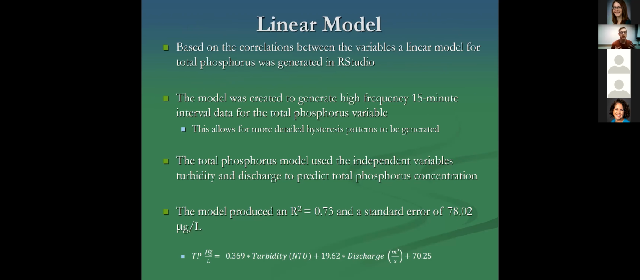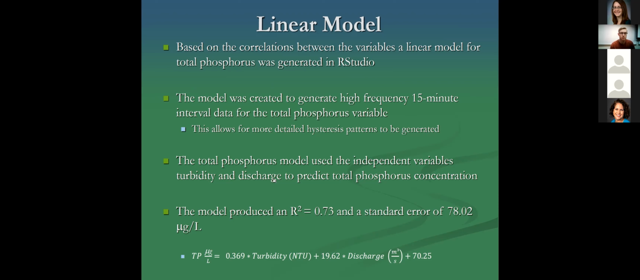So based on the strong correlation observed between these variables, a linear model to generate high frequency data for total phosphorus was conducted using RStudio. And this model created high frequency 15-minute interval data for the total phosphorus variable, which allows for better understanding of the dynamics between total phosphorus and turbidity, which is already available at this high frequency, and the generation of more detailed hysteresis patterns for this study.